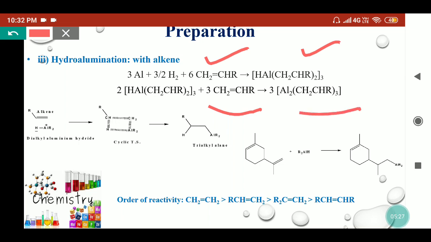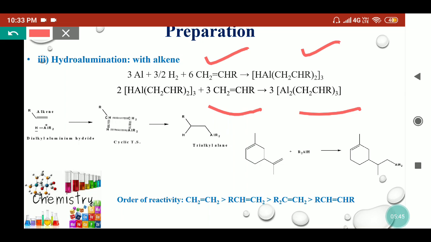In a simpler manner, we can say the hydroalumination goes similar to the hydroboration reaction, as in dialkyl aluminium hydride, where the aluminium has a positive charge and hydrogen is a hydride, so it has a negative charge.